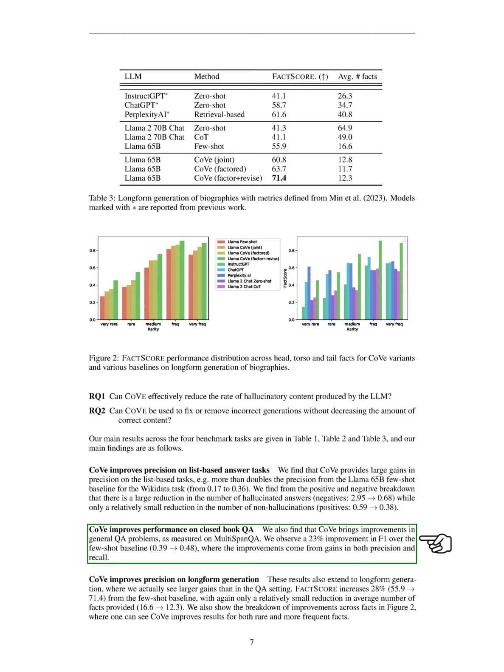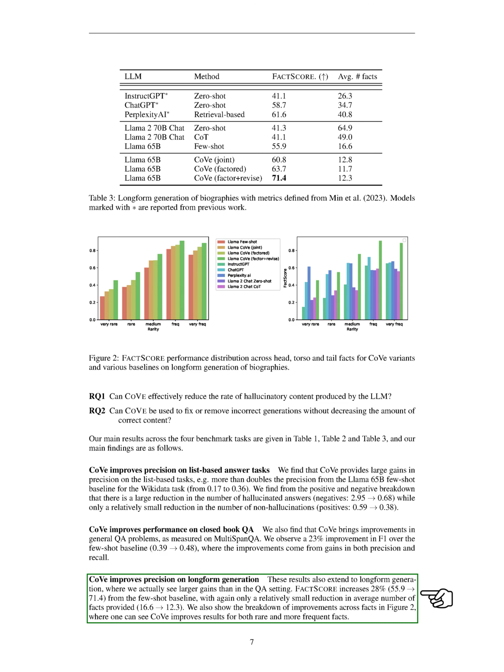CoVe enhances performance in closed-book question answering (QA) tasks, as measured on multi-span QA. We observed a 23% improvement in F1 score over the few-shot baseline, from 0.39 to 0.48, with improvements in both precision and recall. CoVe also improves precision in long-form generation tasks. Here, we saw even larger gains than in the QA setting.